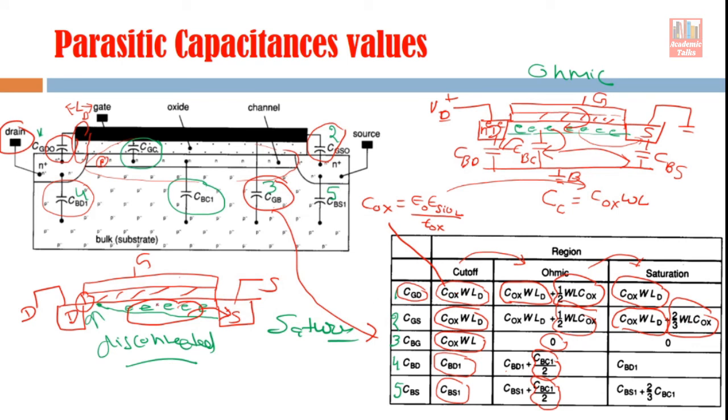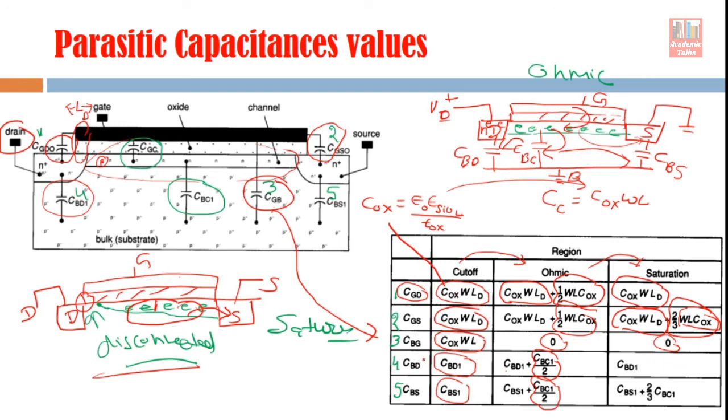Two-third part means that earlier in the ohmic case it was equally divided into two parts, but here this whole part is going here, so it is more than half. So we can say it is two-third part. Half part is up to here, this will be half of the gate channel capacitance, half plus this part, so it becomes 2/3. So 2/3 part of this gate channel capacitance is connected here, right? And if we see the bulk gate capacitance, that is still 0, because your gate is not communicating with the bulk; it is communicating first with the channel, and the channel has disturbed the direct connection of gate and bulk, so that part is 0.